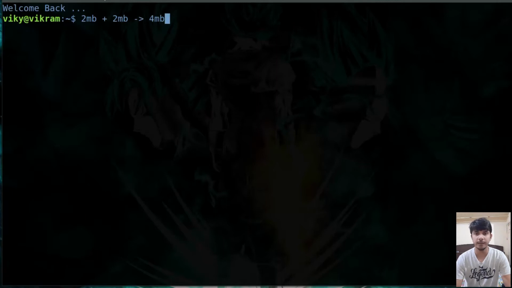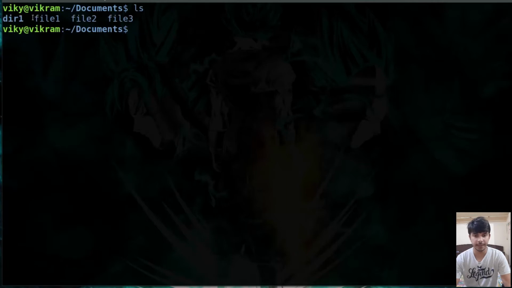In Linux, to archive files we use the program tar. So I'll go to the documents now, and I'll clear it. Now if you see here, there are multiple files and a directory present. If you want to create an archive file using the tar command, then you can write tar -c, which means that we are going to create an archive file, or we can say a tar file. After that we will write the names of the files that need to be combined. So I'll write file1, and we can also write the names of directories, so I will write dir1.